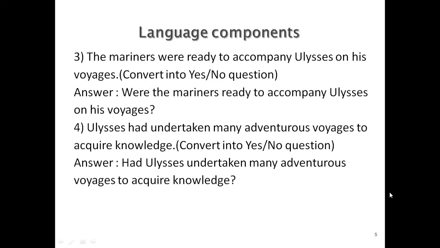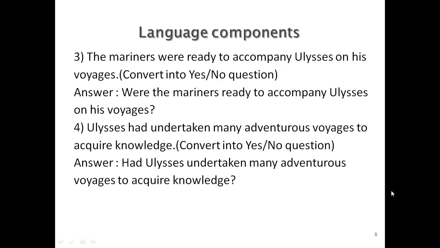Now moving on to the third sentence. The mariners were ready to accompany Ulysses on his voyages. Now look at the instruction which is given here. Convert into yes no question. So it is very clearly instructed that you have to frame a yes no question. Any yes no question will start with auxiliary verbs or helping verbs.